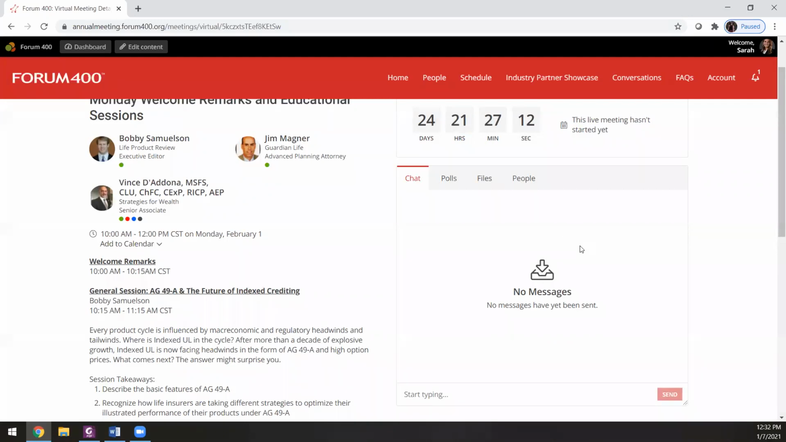We will have a Forum 400 staff member in each session to monitor the chat box and share the questions with the speaker to answer. If your question does not get answered, you can reach out to the speaker directly by going to the speaker page and sending them a message like I showcased earlier.